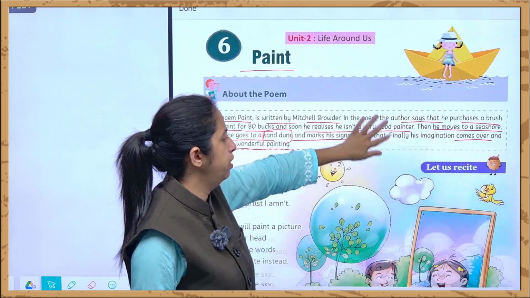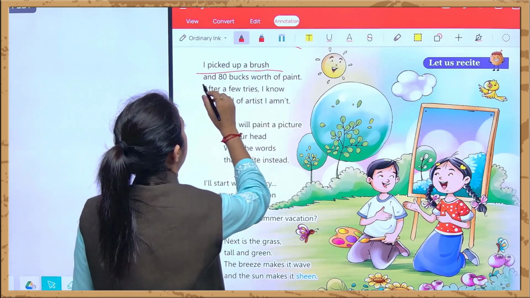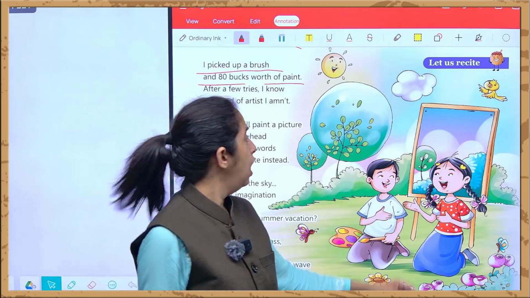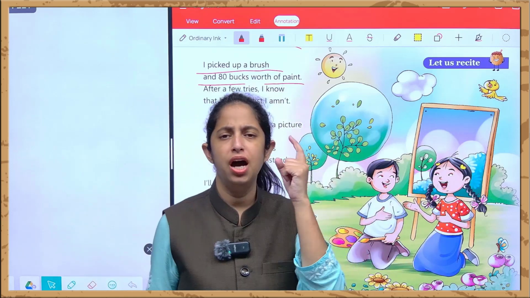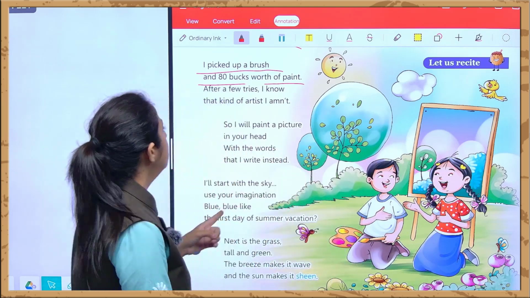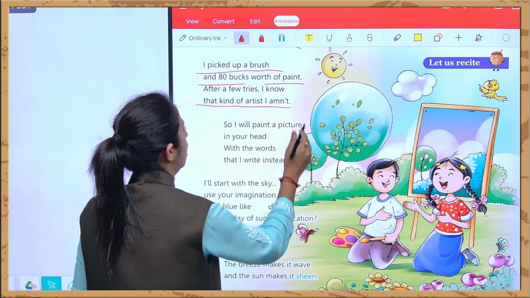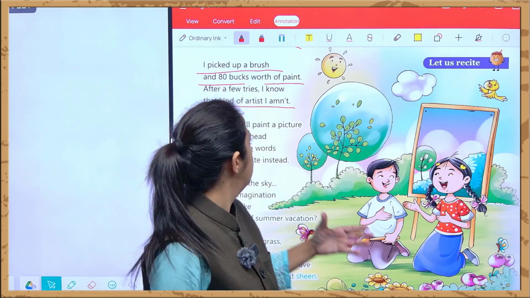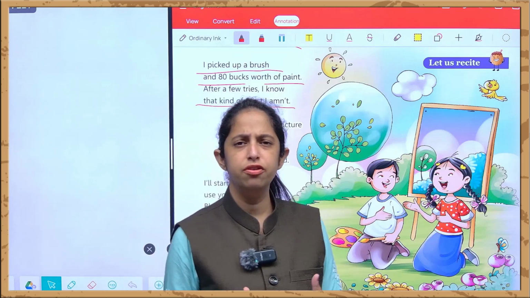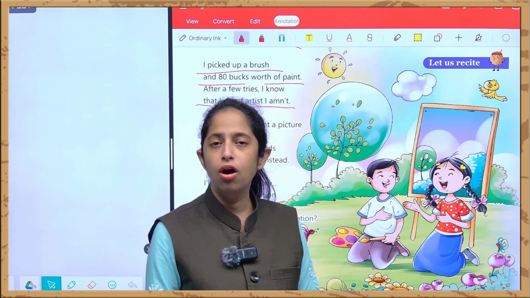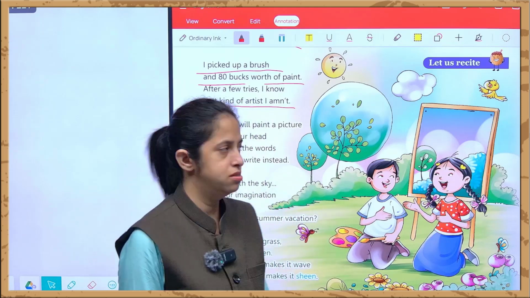So let's just. I picked up a brush and 80 bucks worth of paint. What he's saying is that I picked up a brush. I have purchased a brush that cost 80 bucks. And after a few tries, I knew what kind of artist I am not. And after a few tries, after a few drawings, and after a few workings, I realized that I'm not at all a good artist.